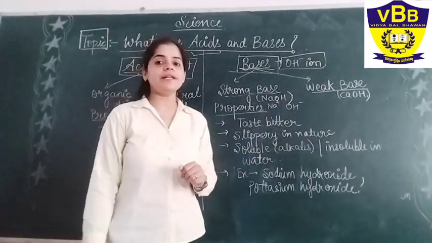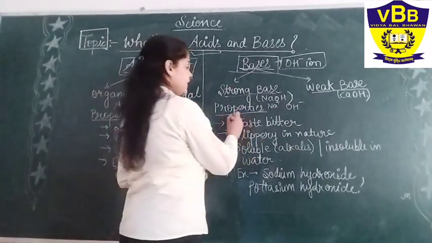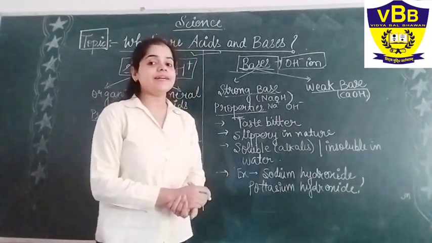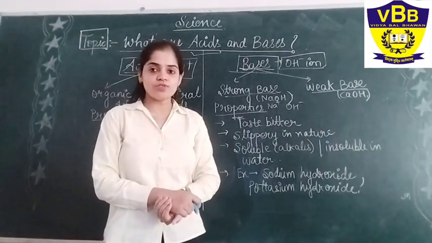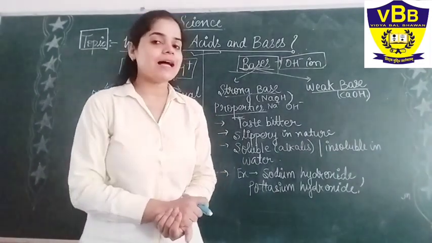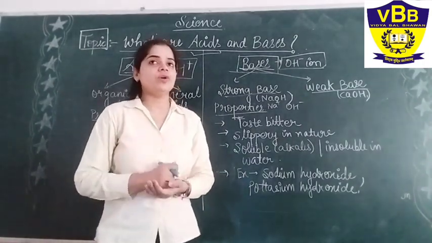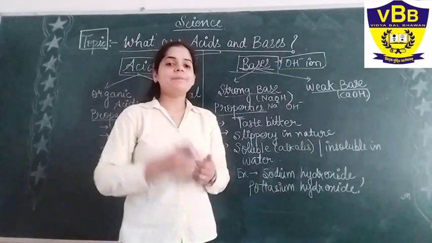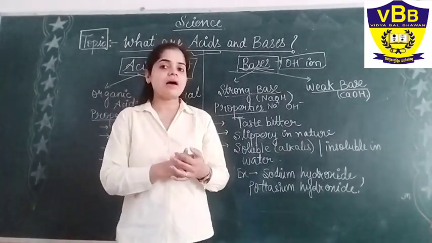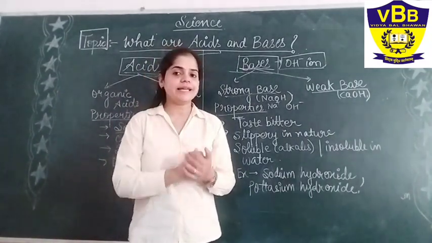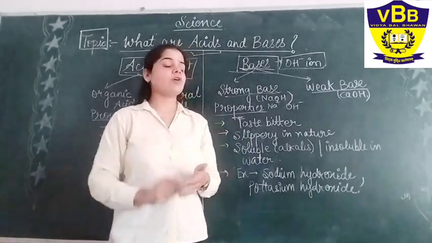Now we will see the properties of bases. What are the different properties of bases? Let us proceed. The first one, it tastes bitter. Yes, now I have put it in a comparison form. Our acids were sour in taste, while our bases are bitter in taste. I don't know if you have tasted soaps or detergents, but if all of a sudden or by accident it falls in your mouth, it tastes a little bitter. So that is one property of bases, that bases mostly have a bitter taste.